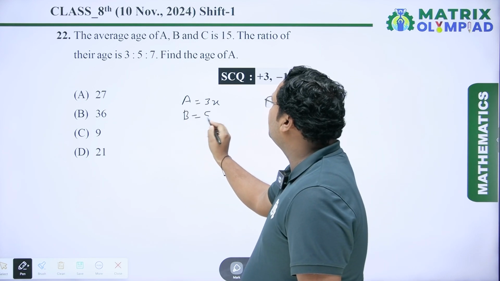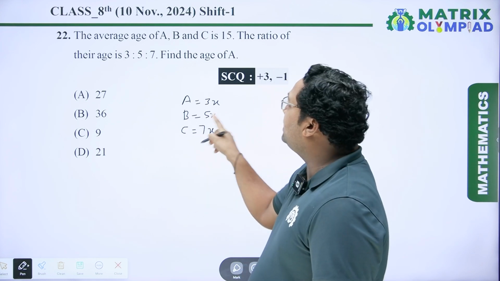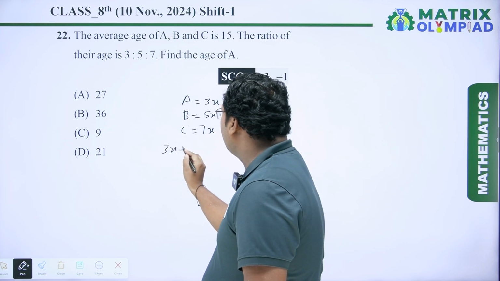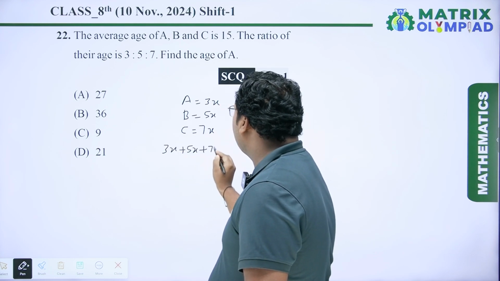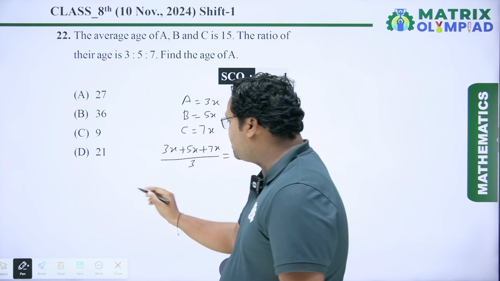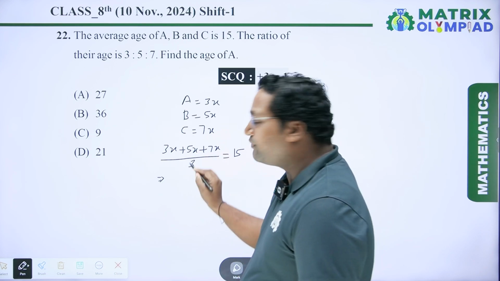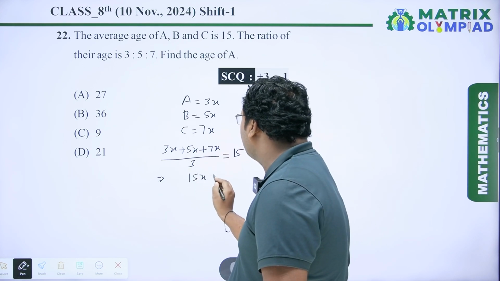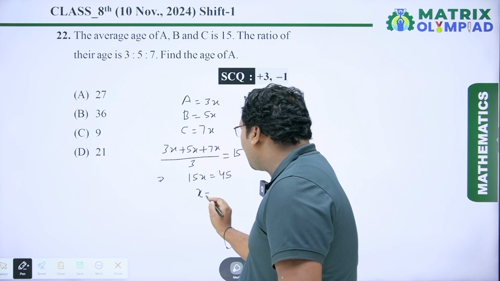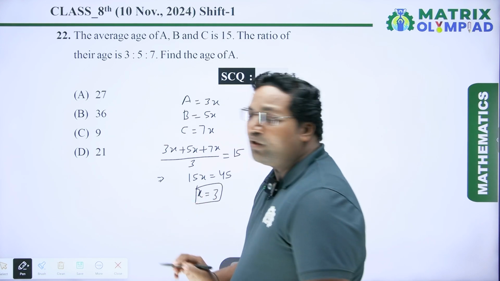Similarly, age of B is 5x and age of C is 7x. And it is given average age of A, B and C. So average of A, B, C is (3x plus 5x plus 7x) upon 3 is equal to 15. So solve this equation. We will get 3x plus 5x is 8x, 8x plus 7x is 15x. So 15x is equal to 15 into 3, which is equal to 45. So from here we will get the value of x equal to 45 upon 15, which is equal to 3. So the value of x is 3.